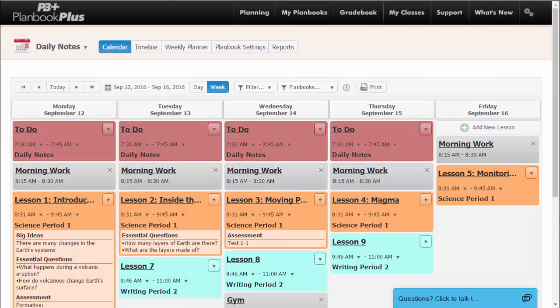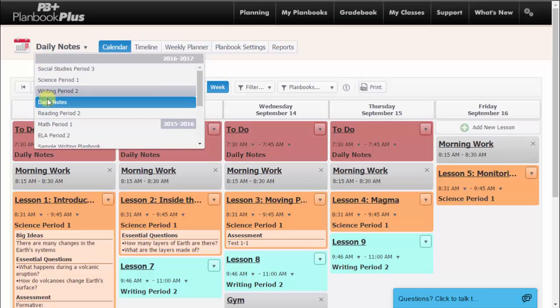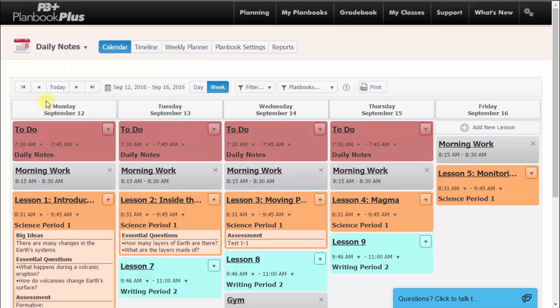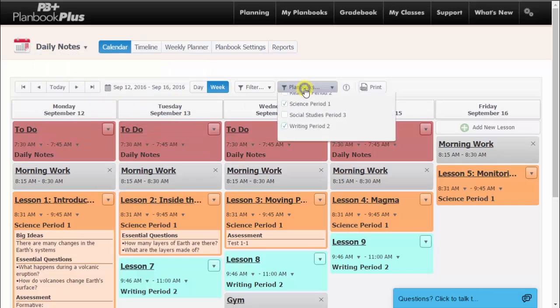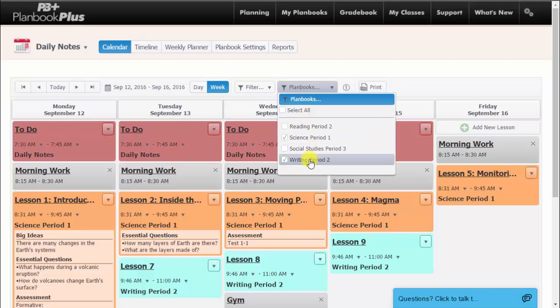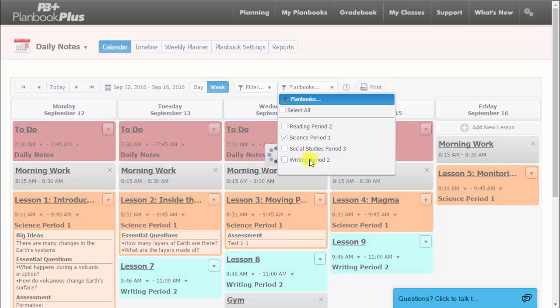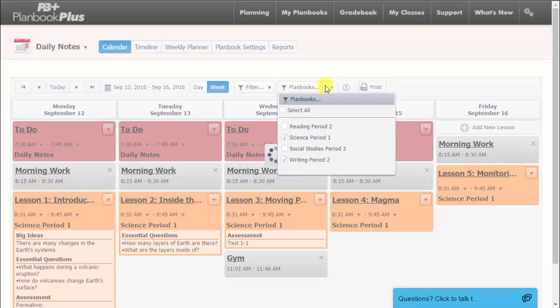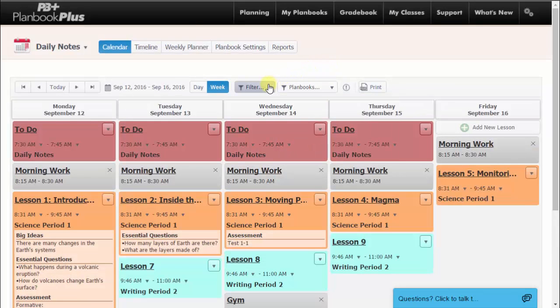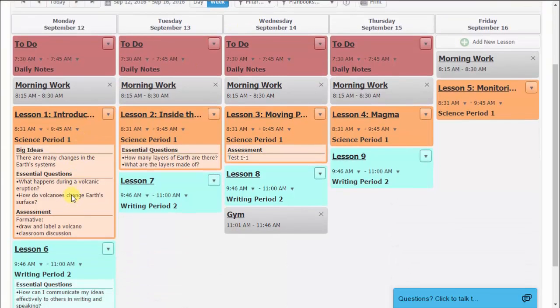When logging into Planbook Plus, you are first taken to the calendar view. The calendar view is going to be where you do your daily planning, or you may use this on an everyday basis to help guide you through your day. The drop-down menu will display the planbook you are currently editing as you move through the different views. The calendar view allows you to view multiple planbooks by using the Planbook drop-down menu and selecting the planbooks you want to view. The calendar puts your planbooks in order based on the times that you have set.